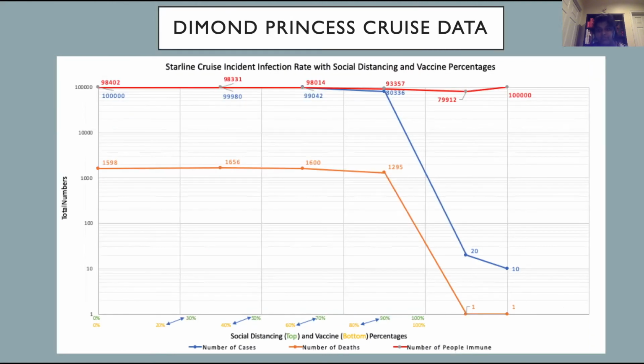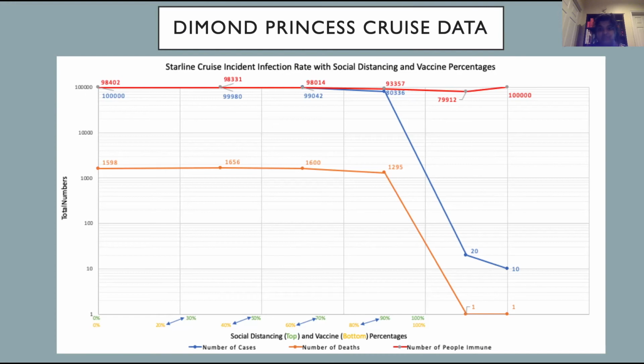Conversely, when 30% of the population stayed socially distant and 20% of the population became vaccinated for the Diamond Princess cruise, case totals went from 100,000 infections only to 99,980. The first major drop occurred when 90% remained socially distant and 80% of passengers got vaccinated, where it decreased from 80,336 to 20 total infections.